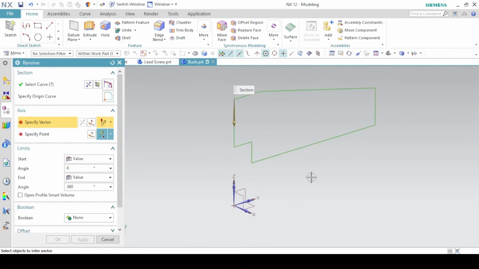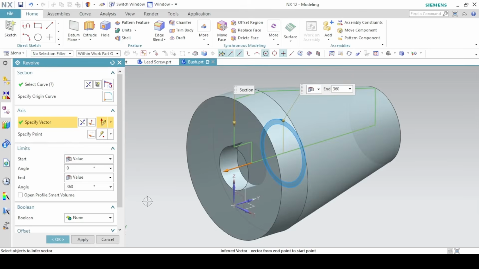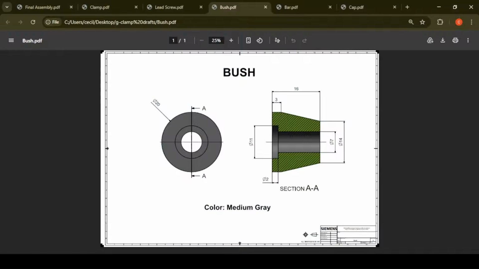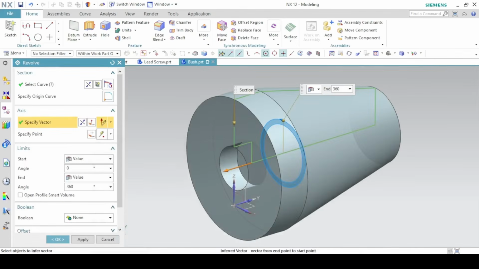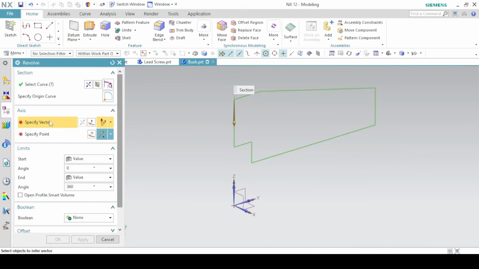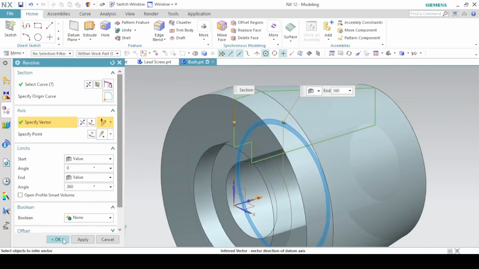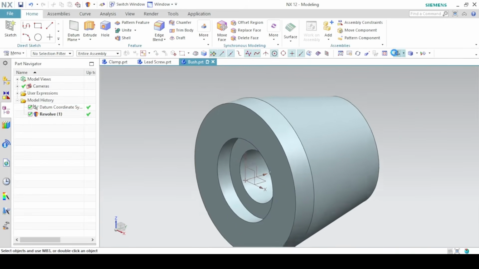Axis of revolution, click on this horizontal line. So this is not quite the shape that we want. So the axis of revolution, deselect all, and then you're going to use this y-axis here. Okay, so this is actually what we want.